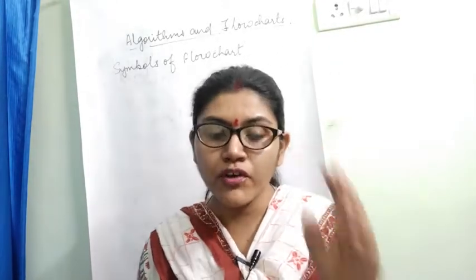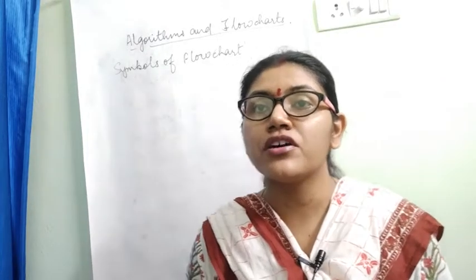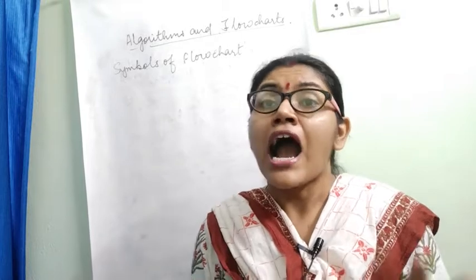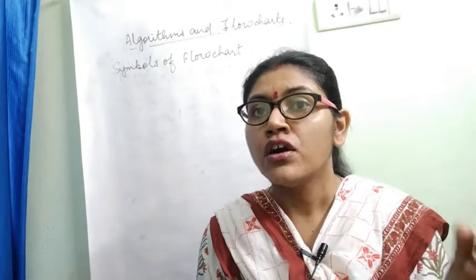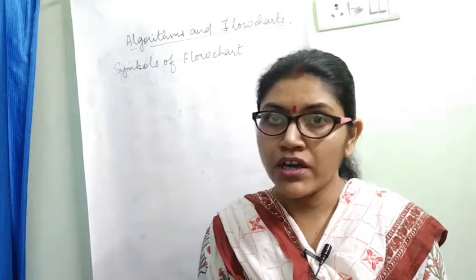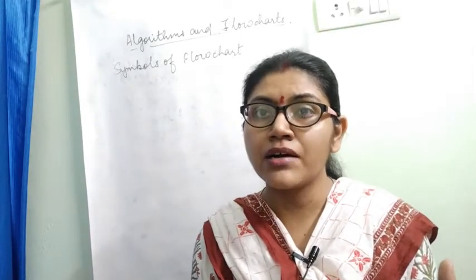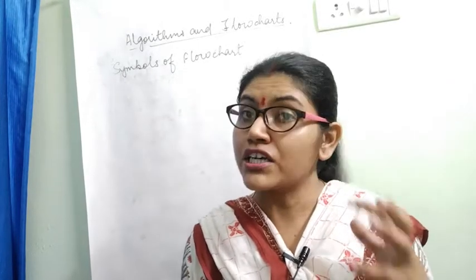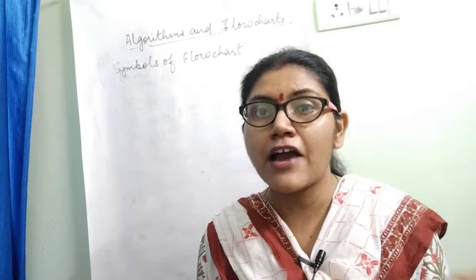Okay, so moving forward to our chapter, we have already finished half of the chapter: what is an algorithm, what is the benefit of an algorithm, how we write an algorithm, what is the good way to write an algorithm, and what is the purpose of writing a good algorithm. Next I have shown you what a flowchart is and what the symbols of a flowchart are. Half of the symbols I have shown you.